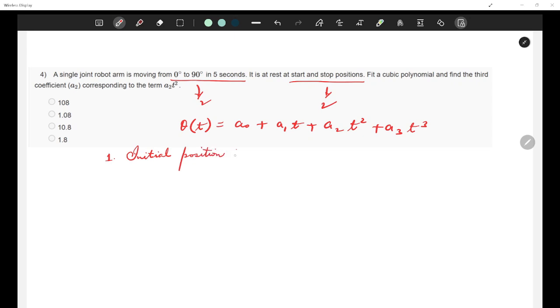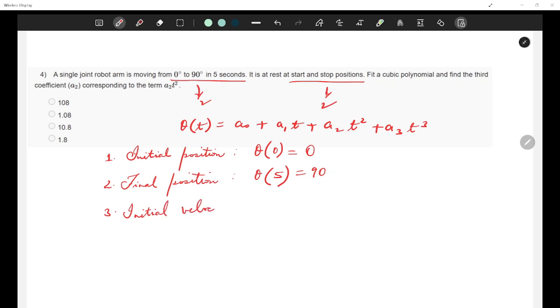Initial position is theta 0 equal to 0. Theta at 5 is equal to 90, right? Then the third is for initial velocity, because the robot starts and stops at rest: theta dash 0 is equal to 0.